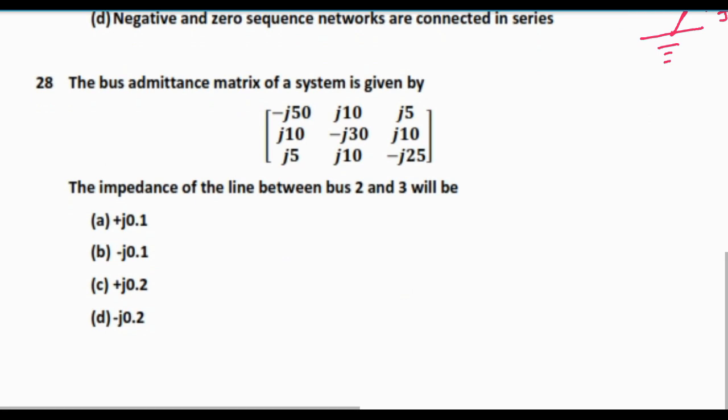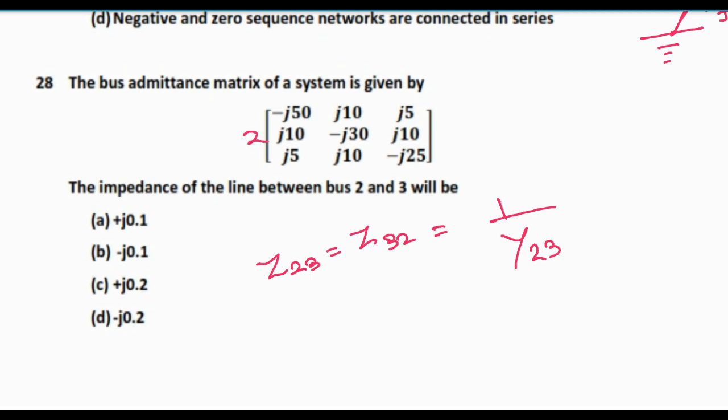Next question is, the bus admittance matrix of the system is given by this one, the impedance of the line between bus 2 and bus 3. So here the impedance Z23 is equal to Z32 will be equal to 1 by Y23. So here Y23 is given to be Y23 or Y32. So this one is 2 and this one is 3.